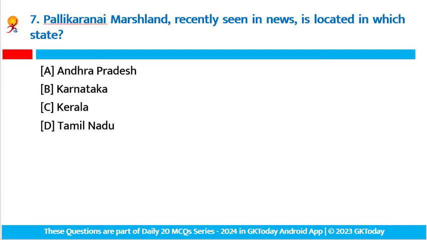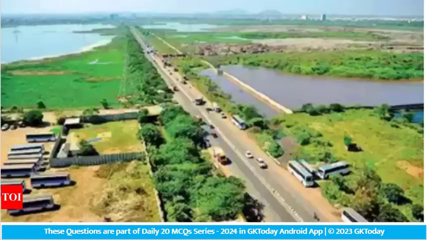Let's move to the next one. Palikaranai marshland, recently seen in the news, is located in which state? Recently a marshland named Palikaranai is in the news, and it is located in Tamil Nadu. So the answer is Tamil Nadu. Actually, this question is in the news because the Tamil Nadu government plans to build a high-level bridge to protect the Palikaranai marshland, a freshwater and saline wetland 20 kilometers south of Chennai, and it is also one of the Ramsar sites from India. Fine.